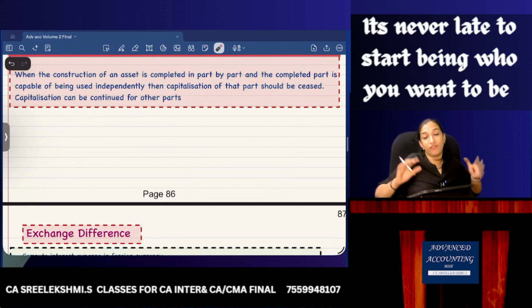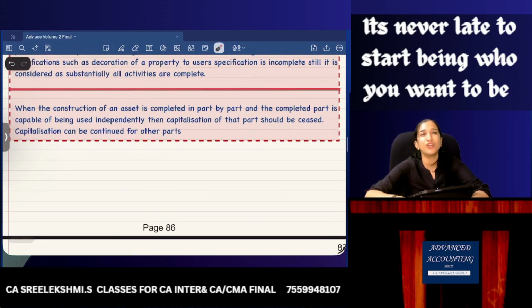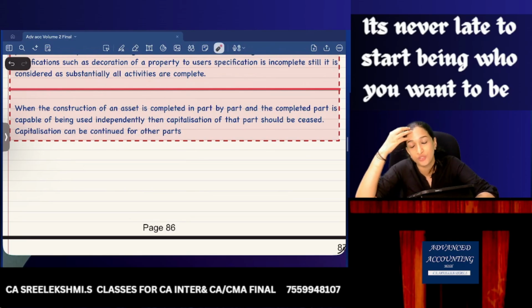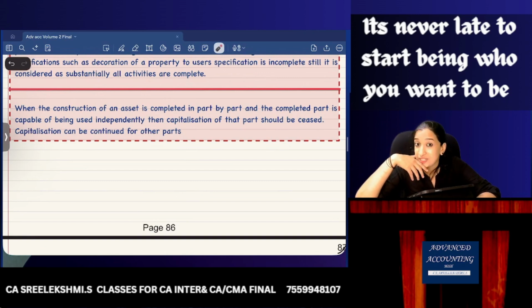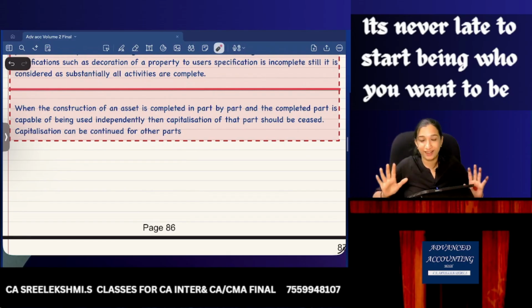Easy. Cessation. When you can stop capitalization, you should not say when work is completed. Use the words given in the standard: when substantially all the work is complete. Still, if there is any routine administration or any decoration work pending, it can be considered that work is substantially complete. And when an asset is completed part by part and a completed part is capable of being used independently, then capitalization of that part is to be ceased. Capitalization can be continued for other parts. Okay, cessation is also done.